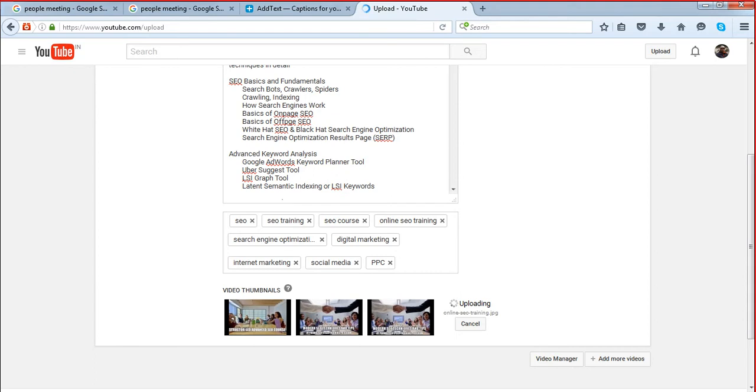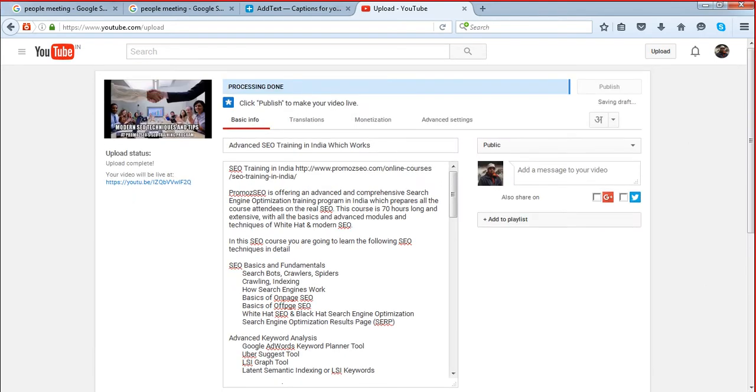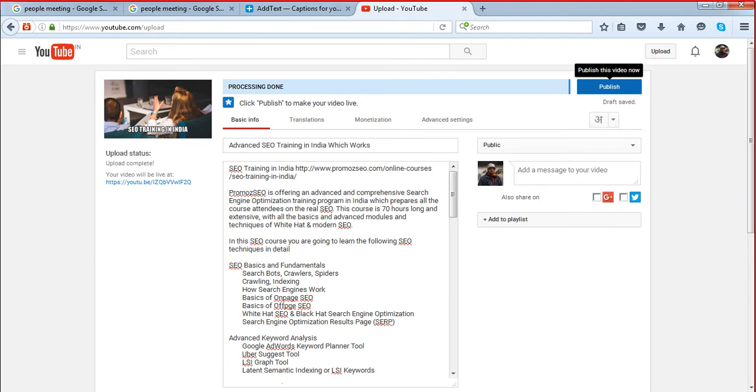You can see the image file name is optimized. If you use any of these three, those image file names are actually not optimized, because Google has recreated these images since the image size is small, so the image file name will be changed. So you have to upload your own image from here, and that image file name will be optimized. All those small things actually help in search engine optimization. So the image is uploaded now. Once it is uploaded, you move here and you have this option, the publish button.